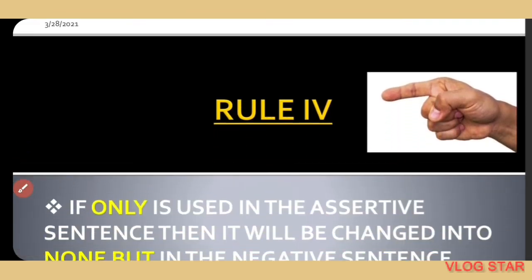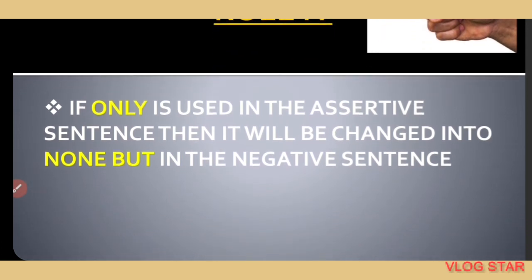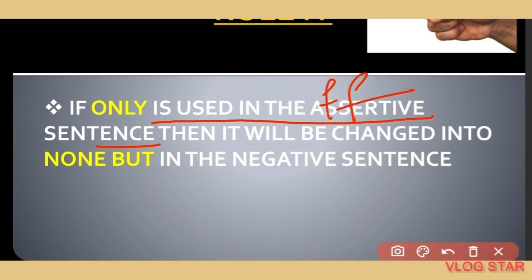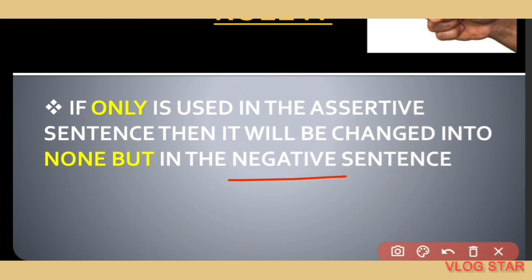So come to the next rule, that is rule number four. And here I have pointed out that if only is used in the affirmative sentence, then it will be changed into none but in the negative sentence. So the only that is used in the affirmative sentence is transformed into none but when we make a negative sentence.